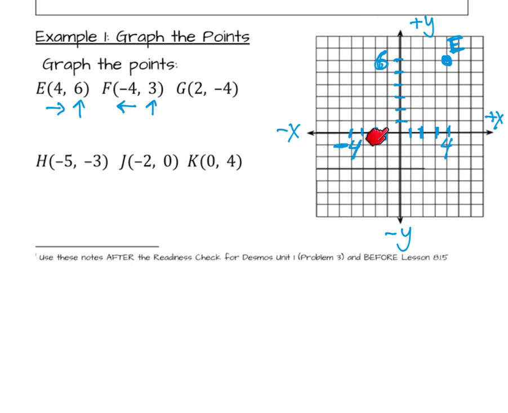And I'm going to go up 1, 2, 3 for the y. And I want a point that's on this line where x is negative 4, and that line where y is 3. And so that's the point right there, F.